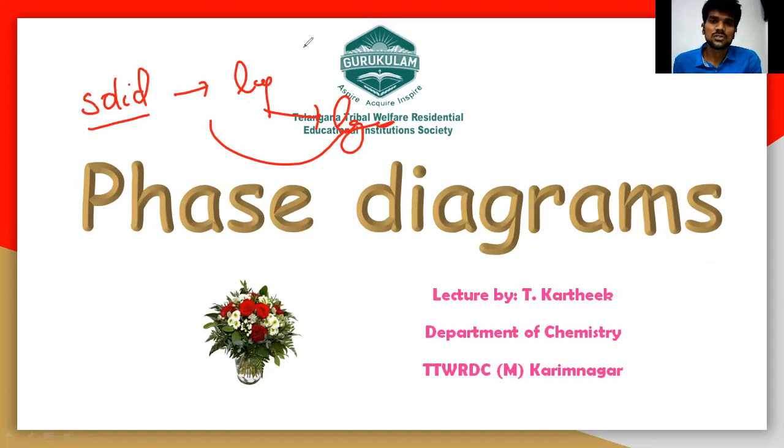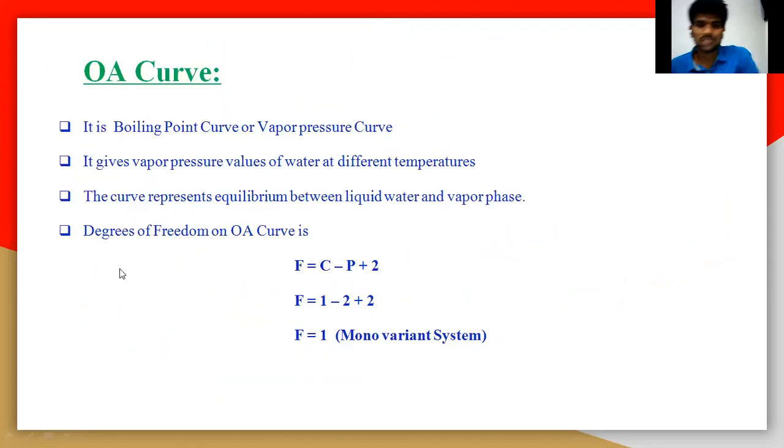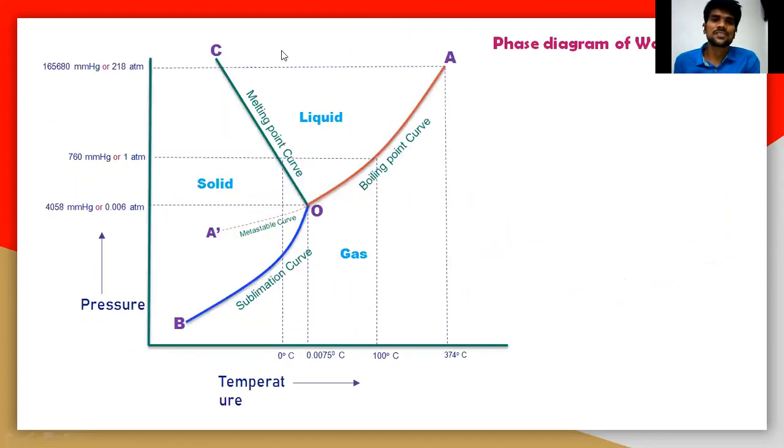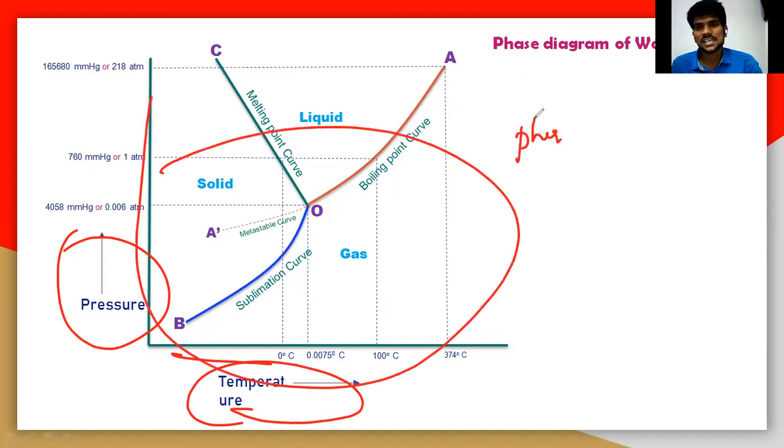I will show you one graph so you can easily understand this. This is one of the phase diagrams, of the water system, and this is a very interesting phase diagram, because by understanding this we can even understand nature itself. See here, in this particular phase diagram there is the x-axis, which is the temperature, and the pressure on the y-axis. This particular graph is called the phase diagram.